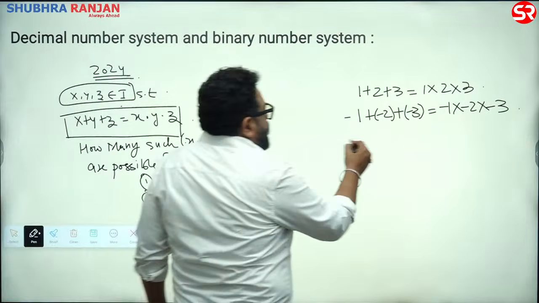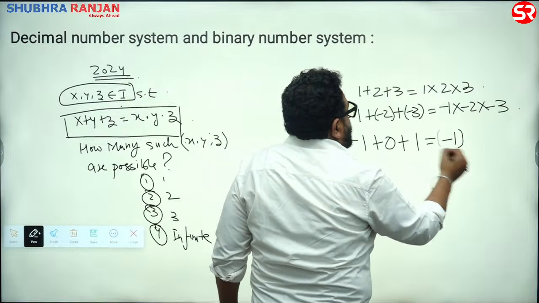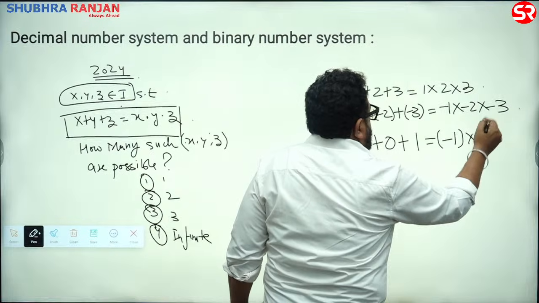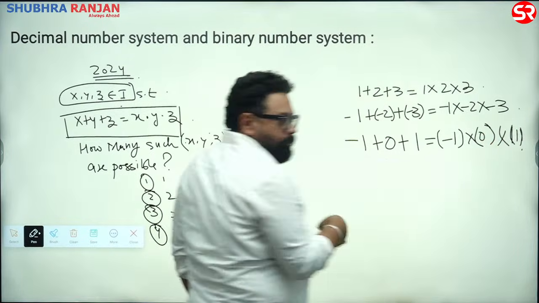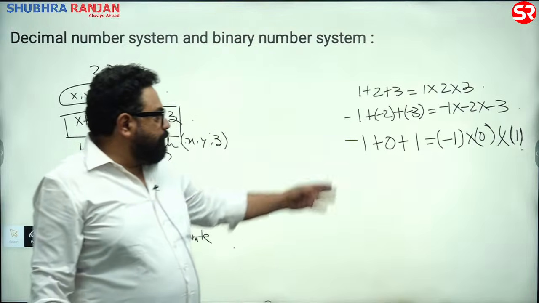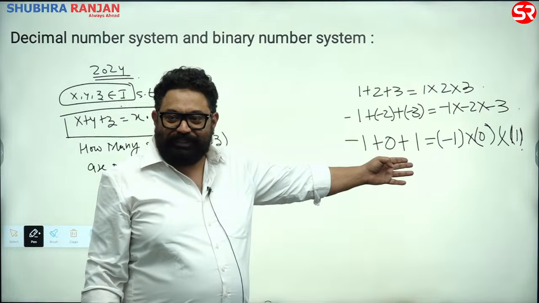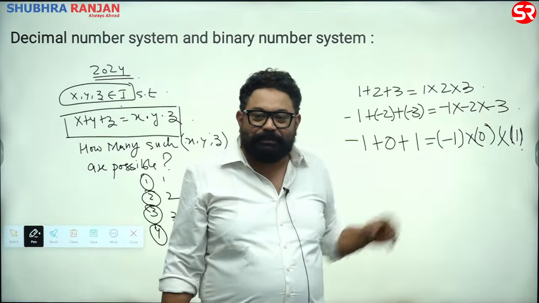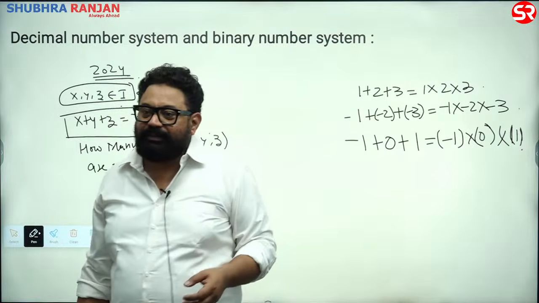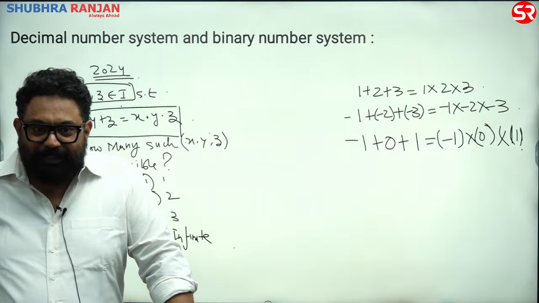लो, minus 1 plus 0 plus 1. Sum of 3 integers, minus 1, 0 and 1 is 0, is equal to product of 3 integers, minus 1 into 0 into 1. कितने हो गए? और है कोई? और है कोई?